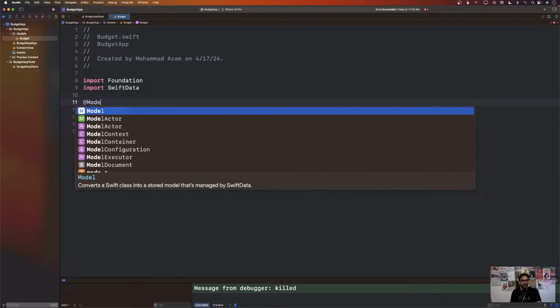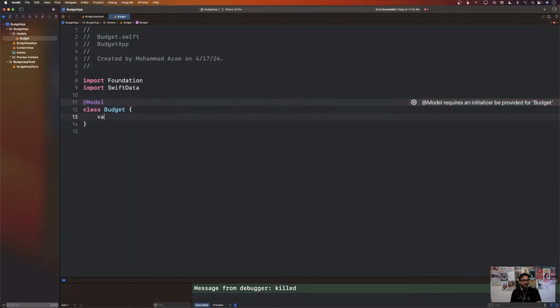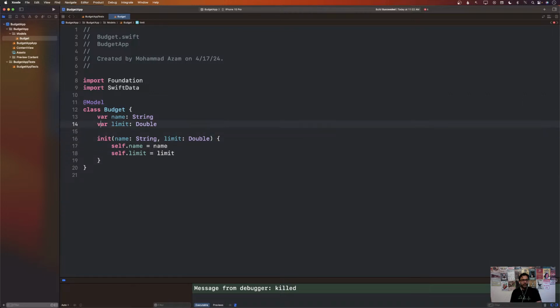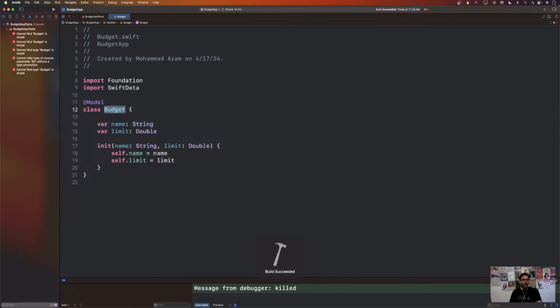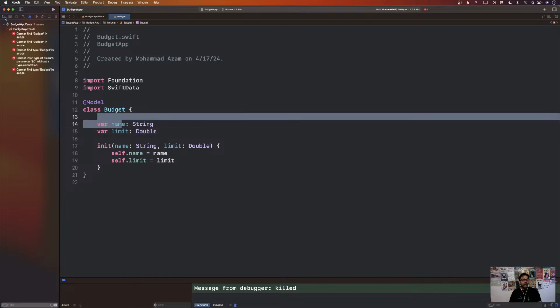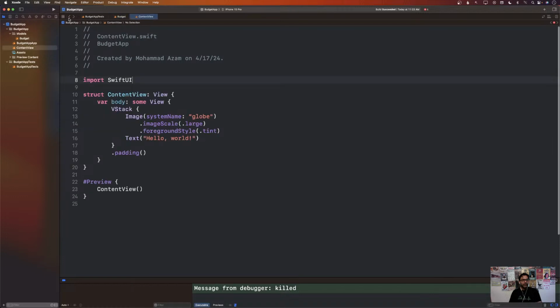And we're going to decorate it with model, var name, var limit. So we're just creating this model. There we go. So we got our model ready. The model is called budget, and it only has name and limit. Limit means that, well, for groceries, you have a $500 limit and so on. Okay, let's go back again to our code.